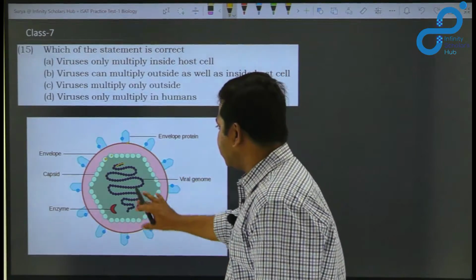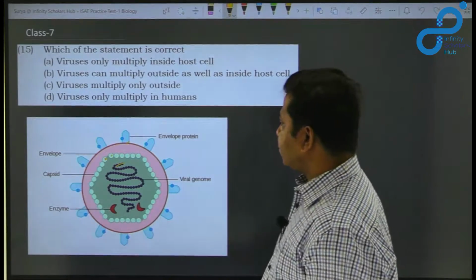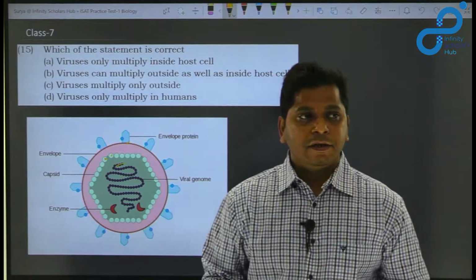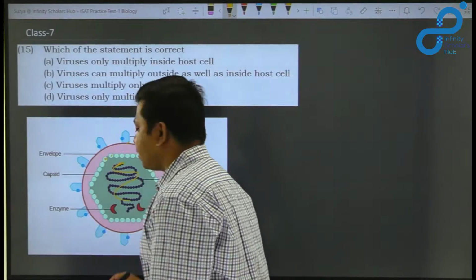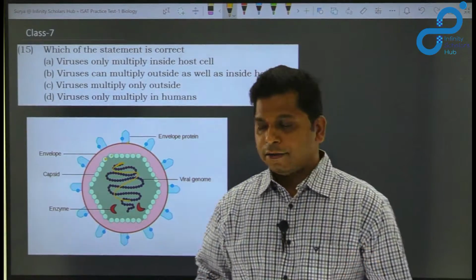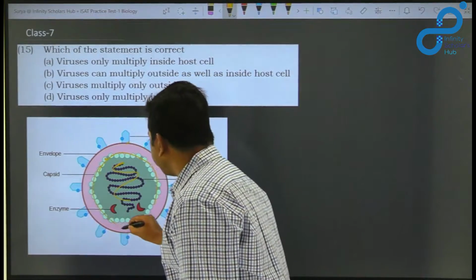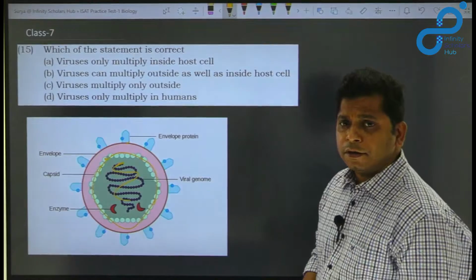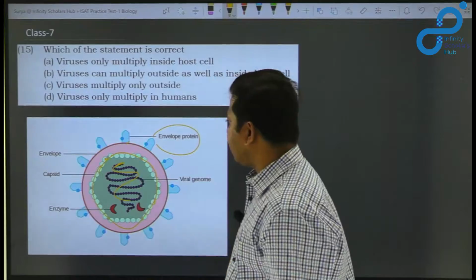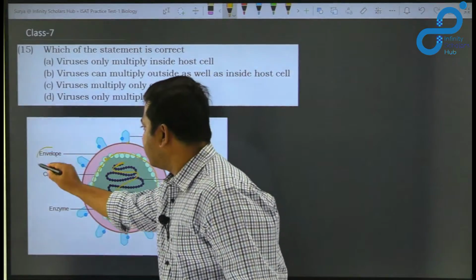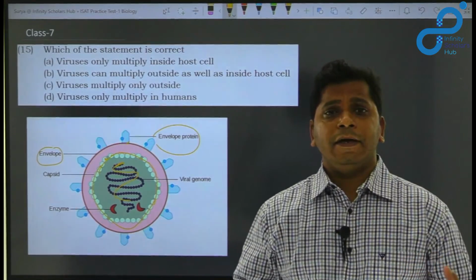As we know, this is the structure of a given virus. Okay, what does the virus have? The virus has two different components. One is the genetic material, which is either DNA or RNA, and it has a protein coat. The protein coat is called the capsid. There are some viruses which have an additional layer called the envelope. Okay, so this is the envelope. And there are some other viruses which do not have an envelope also.